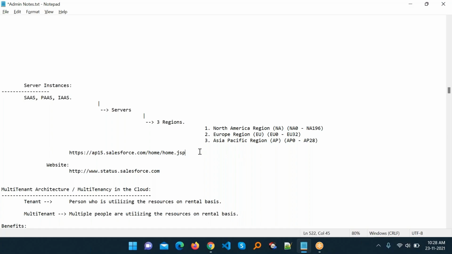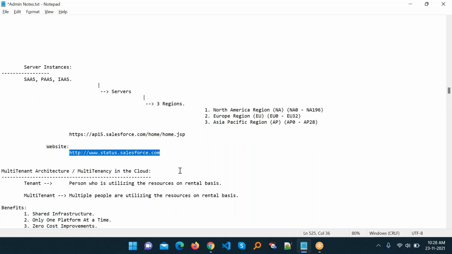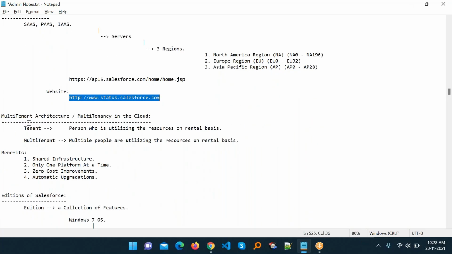So it's an Indian URL, India country specific. And the website we already discussed, status.salesforce.com, where you can check your status and server instance or health. Also, this is a very important concept: multi-tenant architecture and multi-tenancy in the cloud.